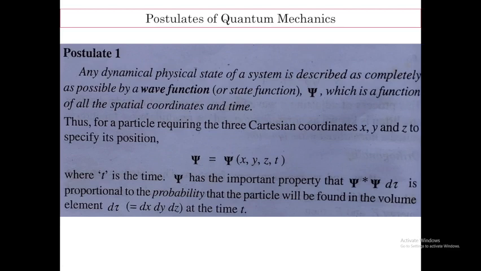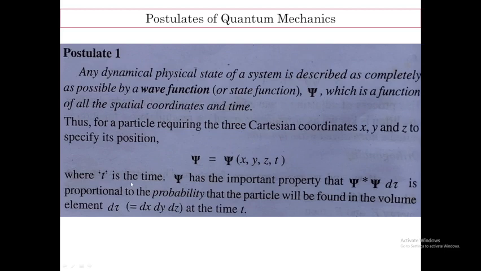Thus for a spatial particle we require the 3 Cartesian coordinates x, y, z to specify its position, and time will come as a variable. So psi can be written as a function of x, y, z, and t, where t is the time.